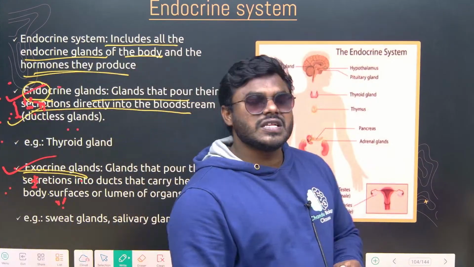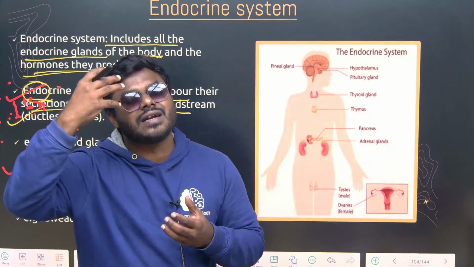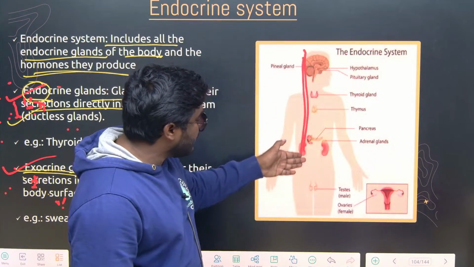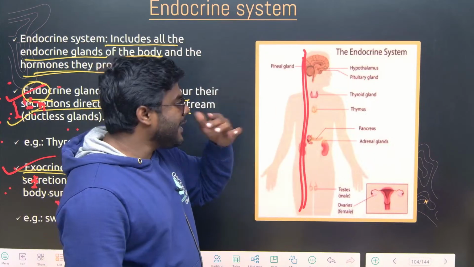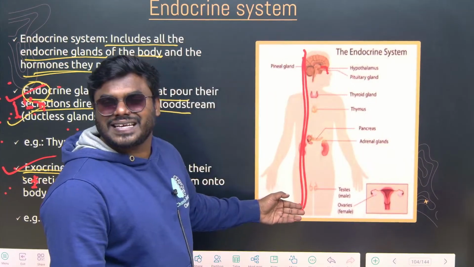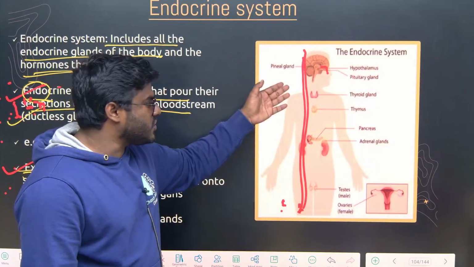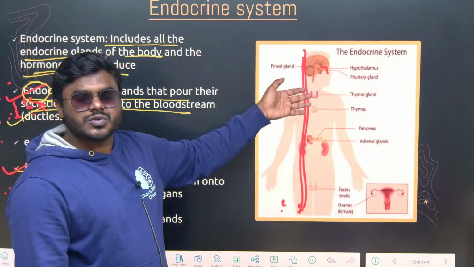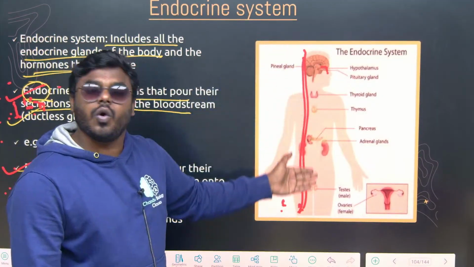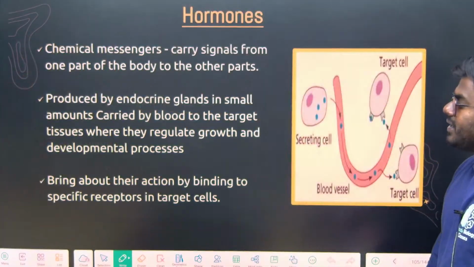Again, most of the students think that the endocrine system is restricted only to certain parts of the body. No, it's not like that. The endocrine system is present throughout the body. Can you see here? It starts from the hypothalamus and goes until the testes and ovaries. Everywhere the endocrine system is dispersed, which means the hormones involved in the endocrine system work on the whole body, starting from the hypothalamus towards the genital organs.